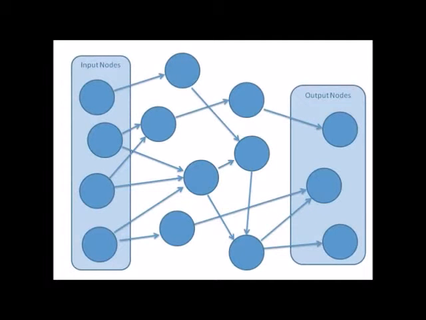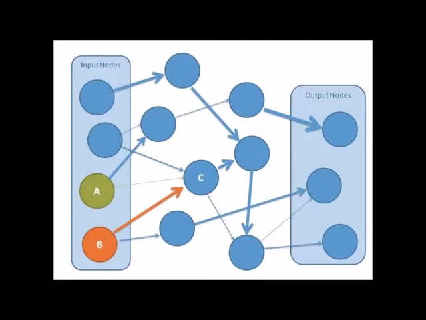Not only that, but we want our connections to have different values. That is, some connections should be more important than others. Here the connection values, called weights, are represented by the thickness of their arrows. The purpose of having different connection weights is that it allows our nodes to behave more like real neurons. When a node is stimulated by two different nodes, you can decide which of the two is more important to it by their connection weights.